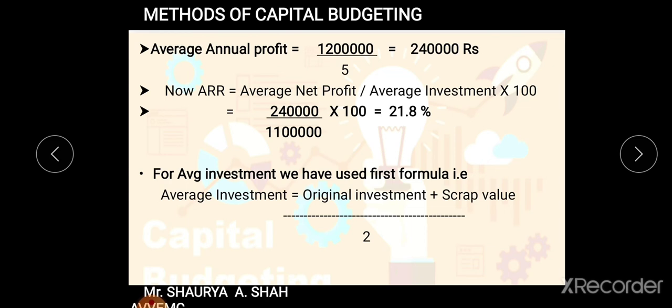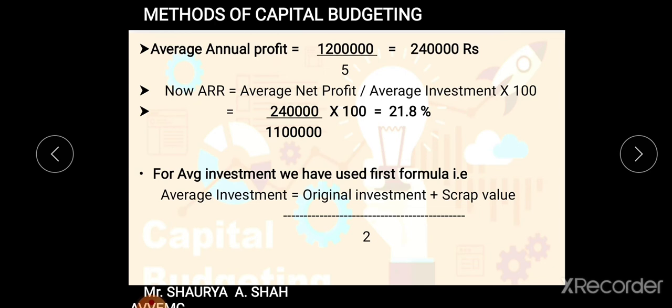So for average investment we will be using the formula, original investment plus scrap value divided by 2. What is your original investment amount? That is 20 lakh. What is your scrap value? 2 lakh. So 20 lakh plus 2 lakh divided by 2 will give you the answer of 11 lakh. So what we'll do, we'll put in the formula average net profit 2,40,000 divided by average investment into 100. So what I get is your average rate of return, that is 21.8%. That is your actual average rate of return.